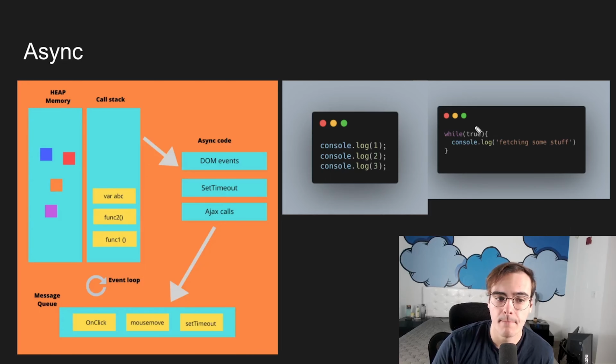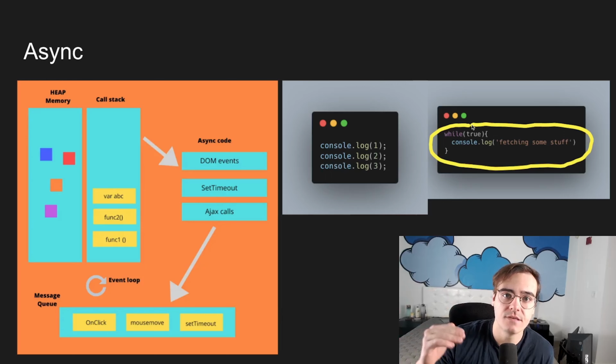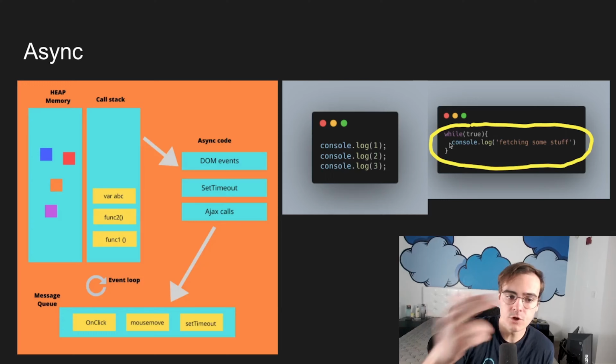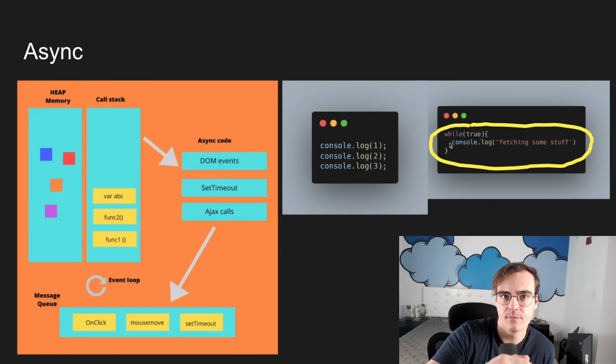A way we could mimic doing that synchronously, and when I say synchronously, I mean just doing that action of getting the information from our backend on the main JavaScript thread, a way we could mimic that is with a while loop, right? So imagine that while this is running, we're going to our backend and we're fetching information, and then once it's done, it comes back. Now the problem with that is that since JS is single-threaded, nothing else can happen while that while loop is going on.